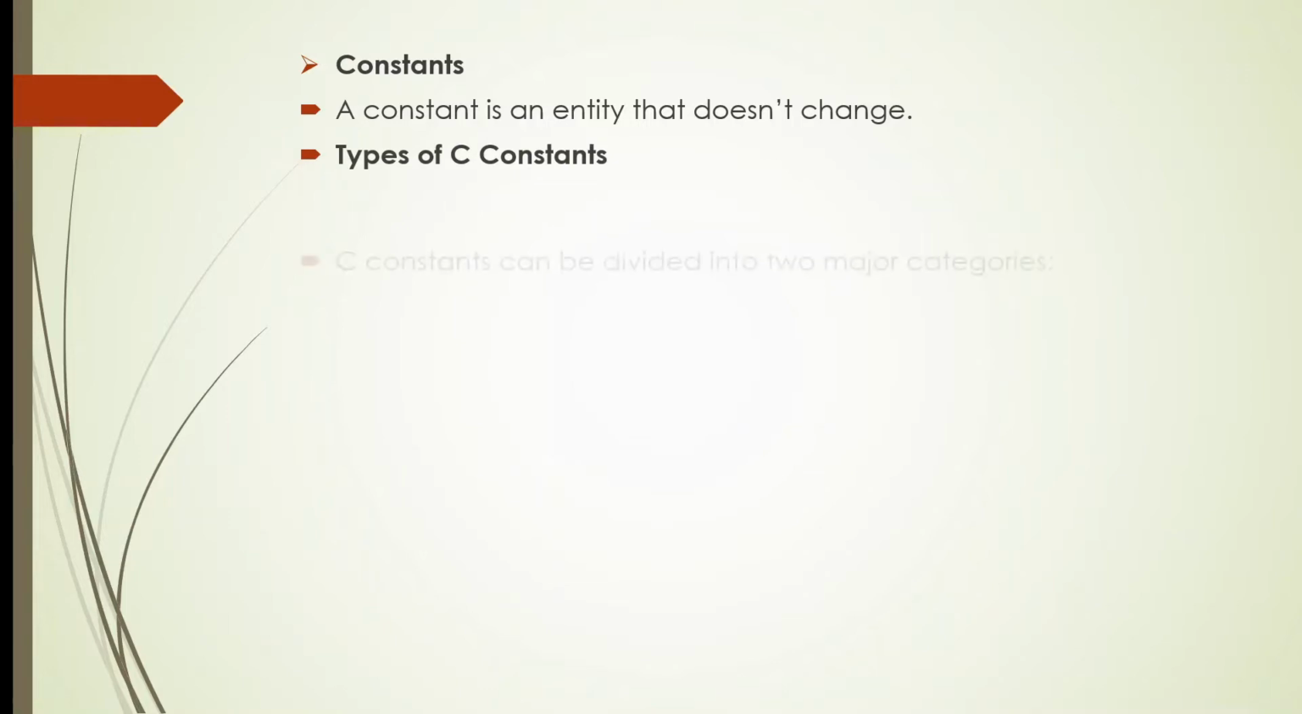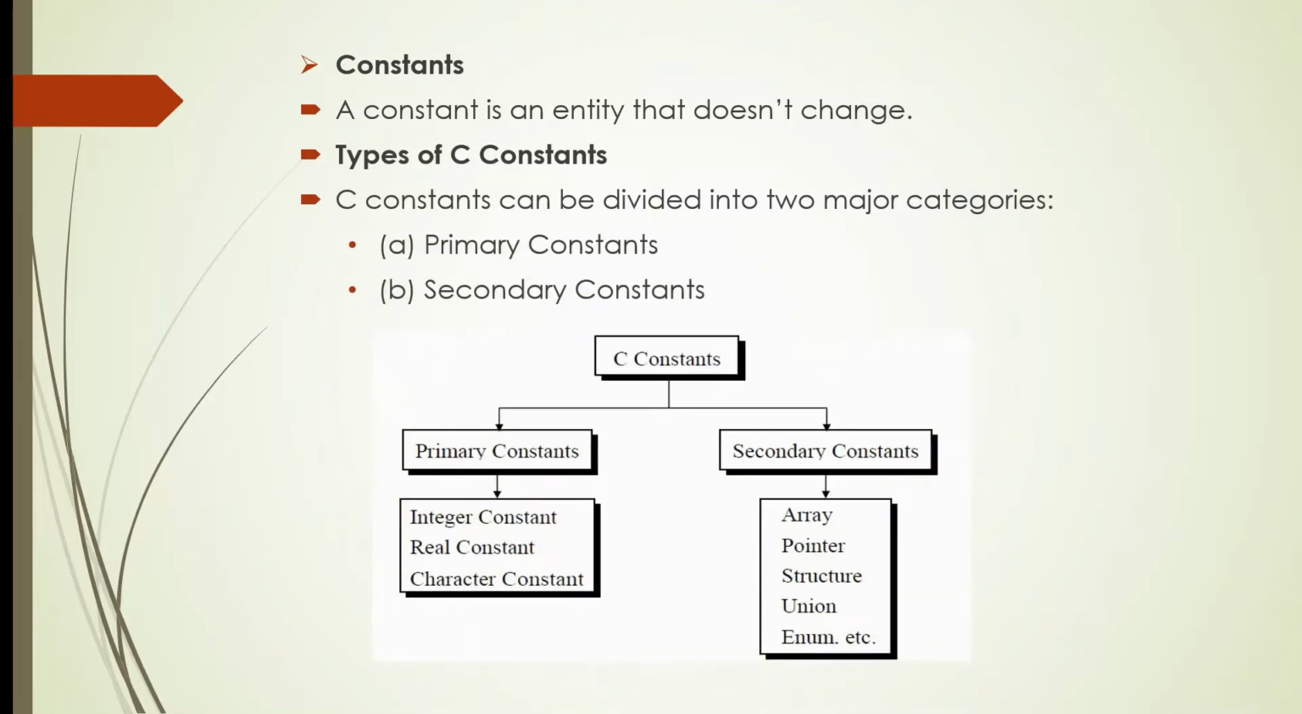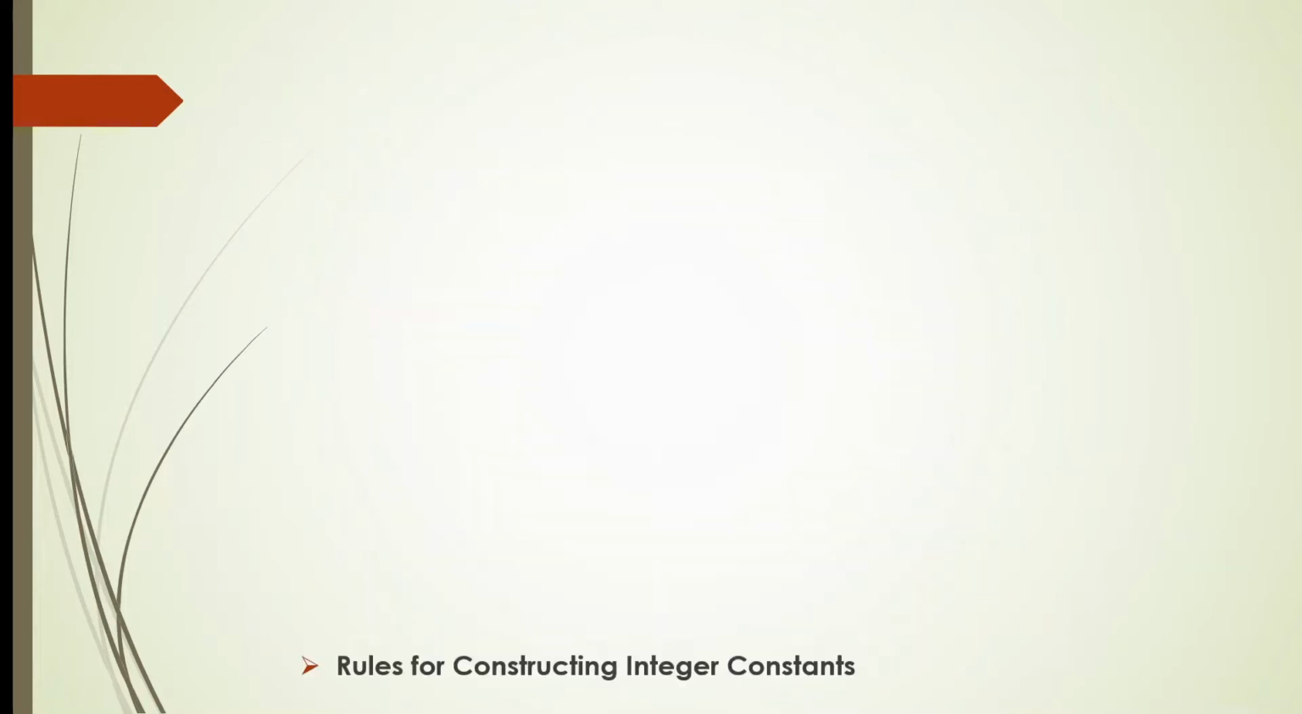Types of C constants. C constants can be divided into two major categories. First is primary constant and second is secondary constant. Primary constant is divided into three categories: integer constants, real constants, and character constants, which we are going to discuss in the next slide. And the secondary constants like array, pointer, structure, union, enum, etc., which we are going to discuss in our next video. So move on to the next slide.